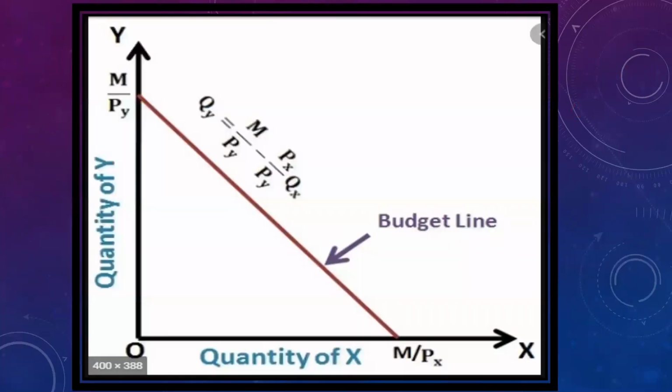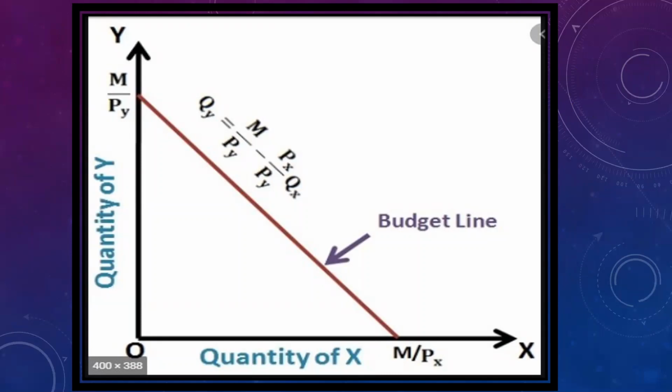In the given graph, the red line indicates the budget line for quantity of X and quantity of Y, whose prices are Px and Py respectively, and M is the income of the consumer.